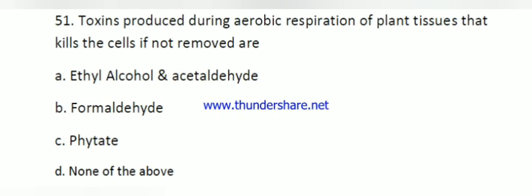Here question number 51. Toxins produced during anaerobic respiration of plant tissue that kill the cells if not removed are. Here the right answer is ethyl alcohol and acetaldehyde. If we don't remove these two substances, then it is toxic to plant tissue.